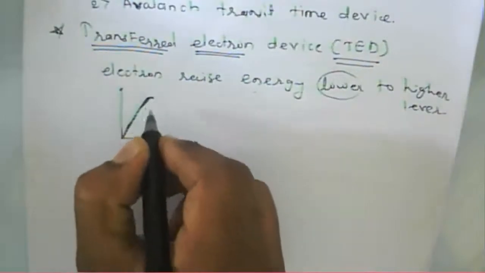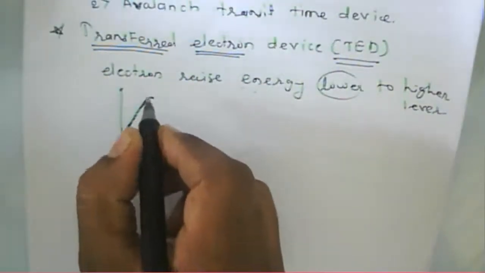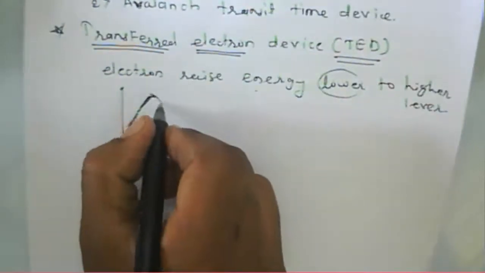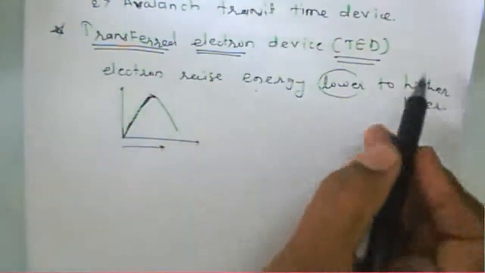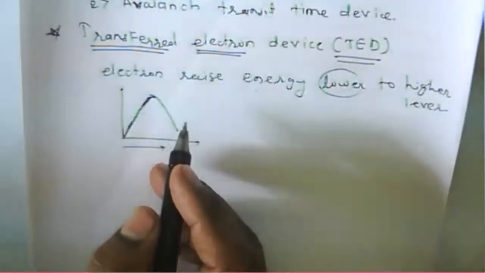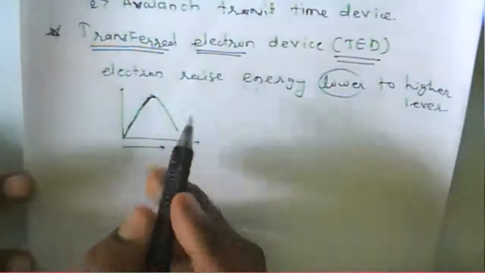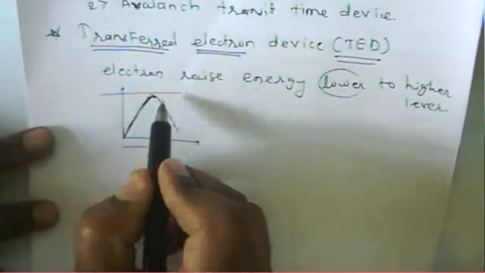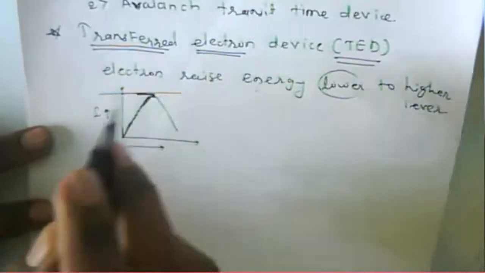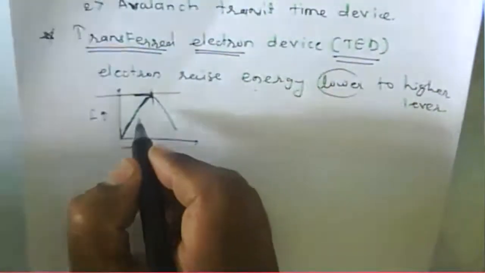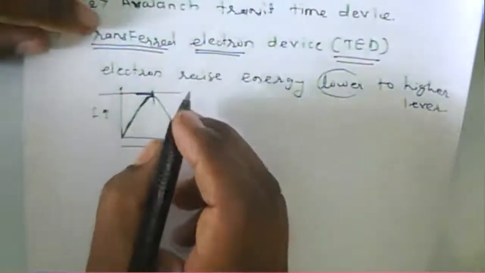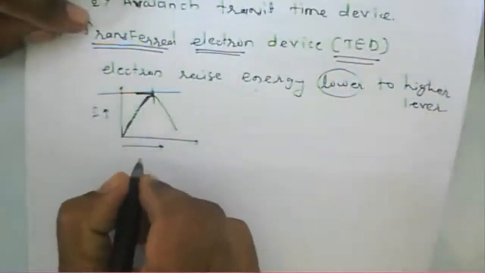But at some particular level, when it is at a maximum, all the electrons will reach that higher level. Then what happens? Even if you apply the bias, the current starts decreasing. So the energy level increases, and we achieve the maximum value of the current, and that value is called the threshold value of the given current.